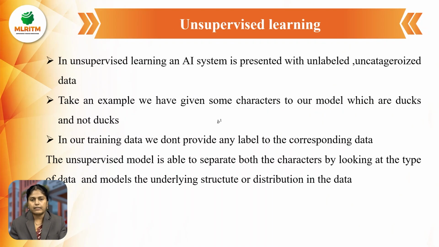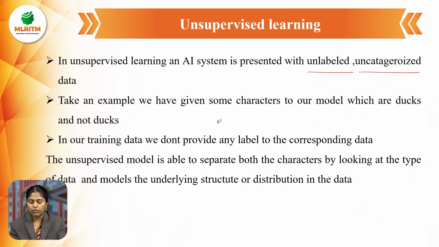Okay, and the next type, the first one is supervised learning, and the next type is unsupervised learning. What do you mean by unsupervised learning? Unsupervised learning is presented with unlabeled data, meaning there is no label and it is uncategorized. What do you mean by uncategorized? Here no categorization has occurred in the unsupervised data. Okay, there is no categorization. And next, we can take an example.